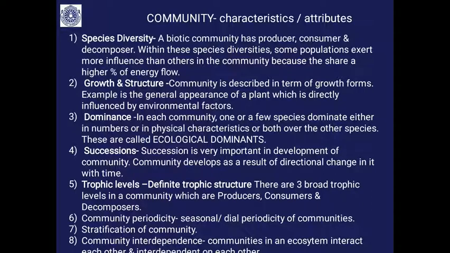Trophic levels. You will find a definite trophic structure in the community. There are three broad trophic levels in a community: producers, consumers and decomposers. They appear in a particular pattern, and they form different types of food chains, all of which you have studied.